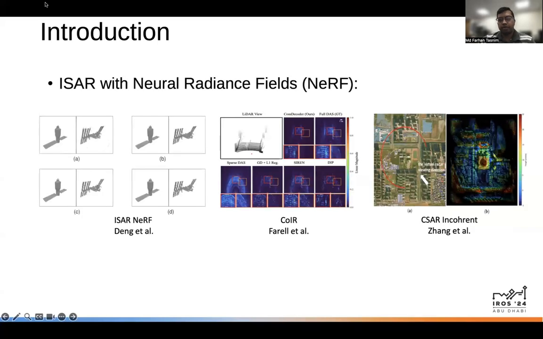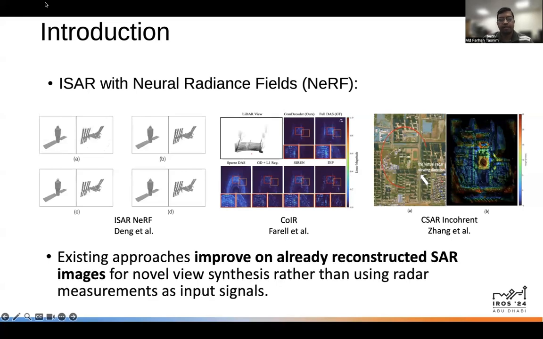Neural Radiance Fields, originally designed for creating photorealistic 3D scenes from images, enhance inverse synthetic aperture radar imaging by addressing challenges such as resolution improvement, motion compensation, and clutter suppression. Techniques like ISAR NeRF, coherent, and CSR incoherent leverage neural radiance fields to reconstruct large targets, including satellites, buildings, and city maps, respectively. However, existing approaches mostly improve on already reconstructed SAR images for novel view synthesis rather than incorporating radar measurements as input signals themselves.